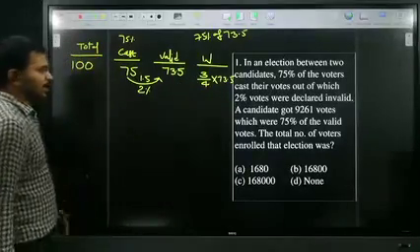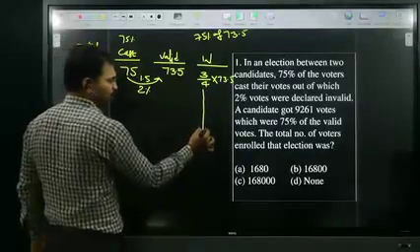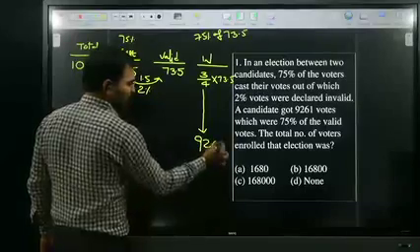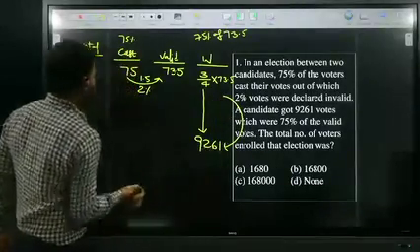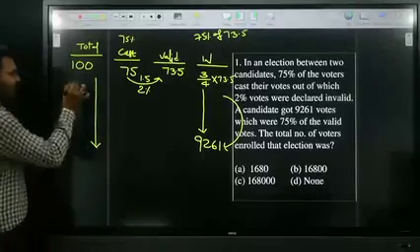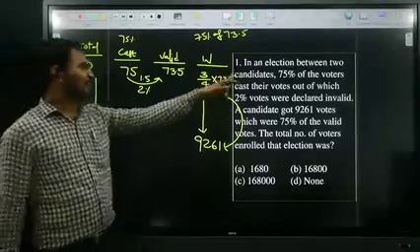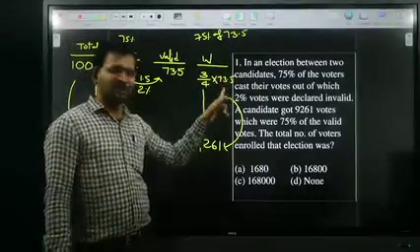This is according to 100. But according to our problem, the winning candidate got 9261 votes. So how many times does it go? But this is not a plain number.